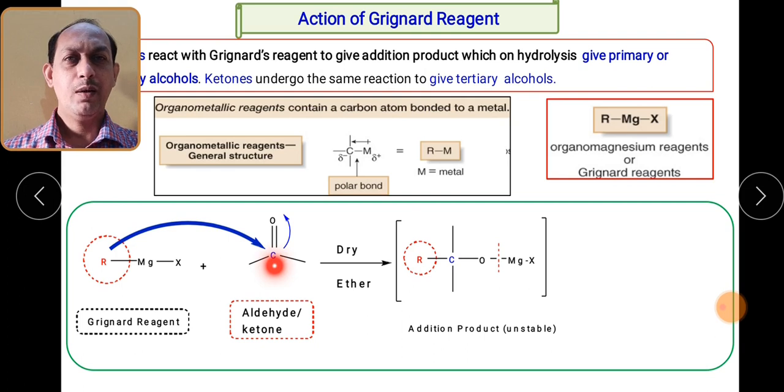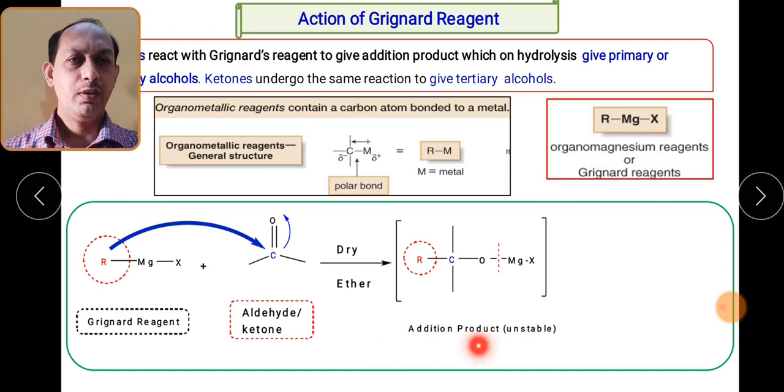In the carbonyl group, the carbon is quite electron deficient, having a delta positive charge. So nucleophilic addition will take place, and the carbon-oxygen double bond, where the pi bond breaks, results in the formation of the addition product.